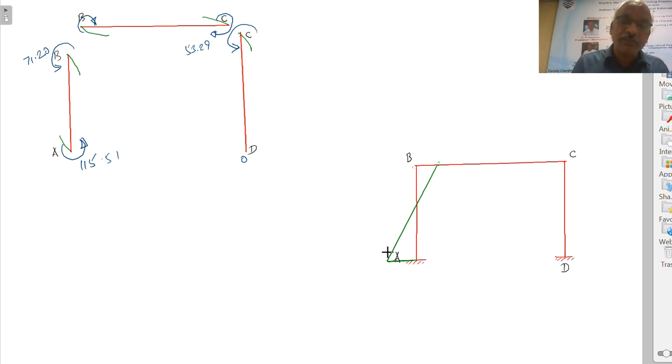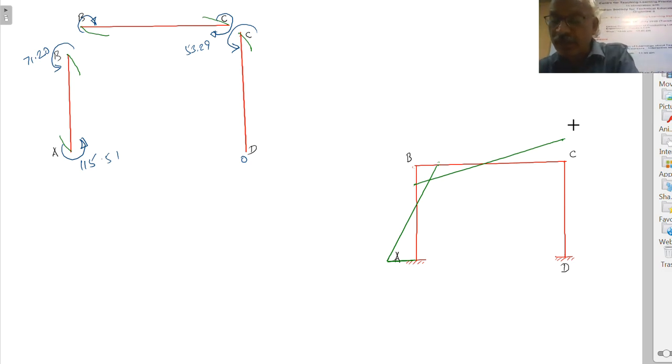That is for the column AB. Here tension is on the inner side below. And here it is clockwise 53.29, so 53.29 above. Here it is below because tension is at the bottom. Right, this is one diagram for the member BC.